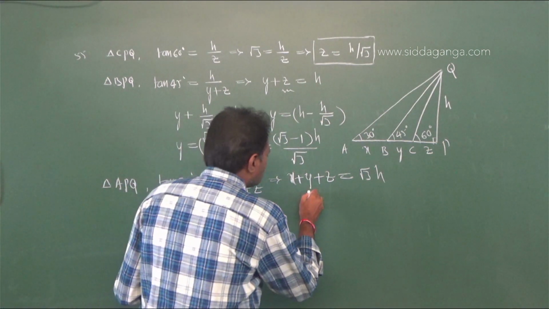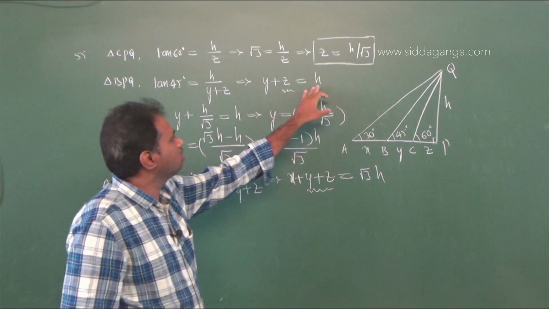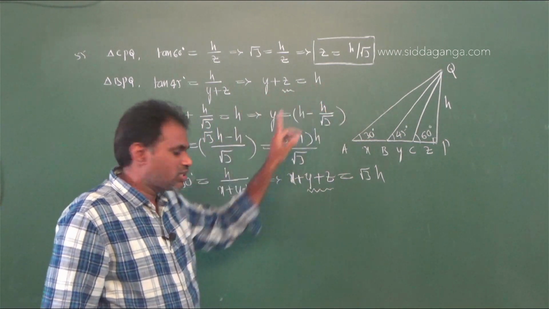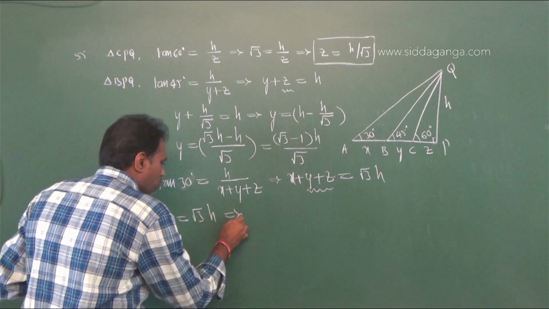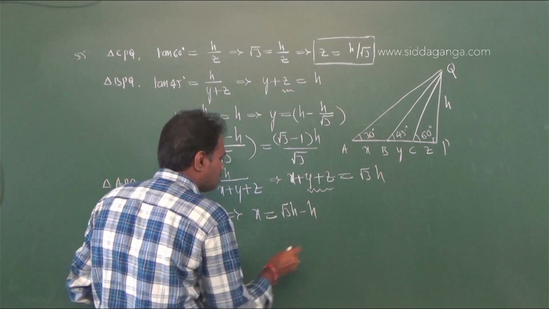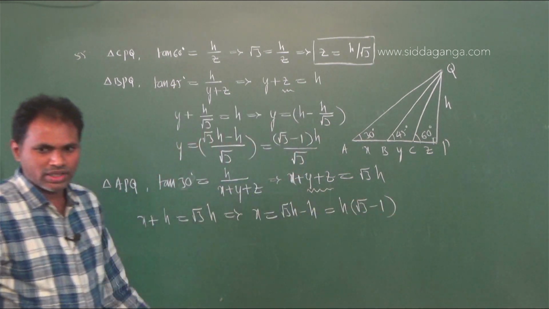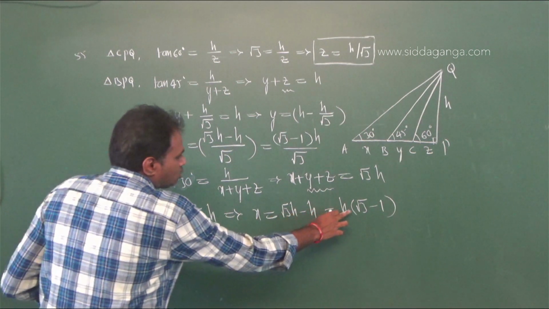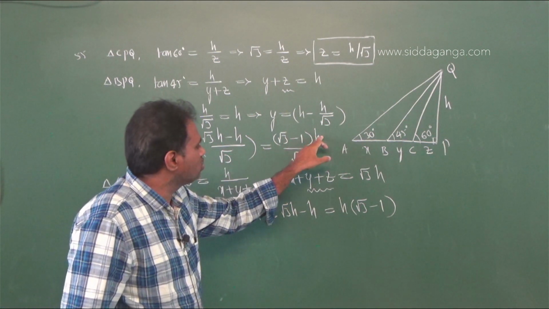We already know the value of y plus z, that is h, from the second equation. Therefore root 3 h equals x plus h, which implies x equals root 3 h minus h. If we take h common, that is root 3 minus 1. Therefore x value is h into root 3 minus 1, and y value is root 3 minus 1 into h by root 3.